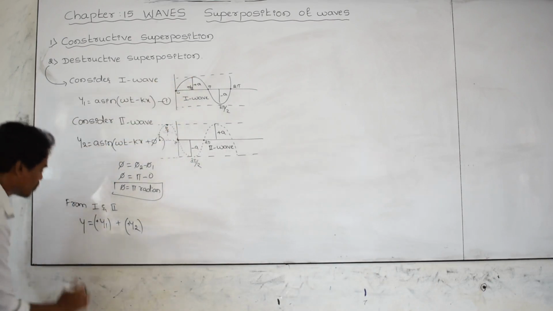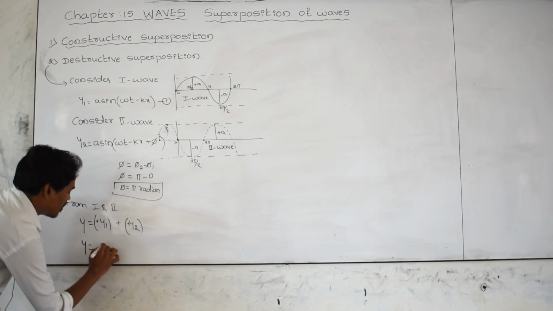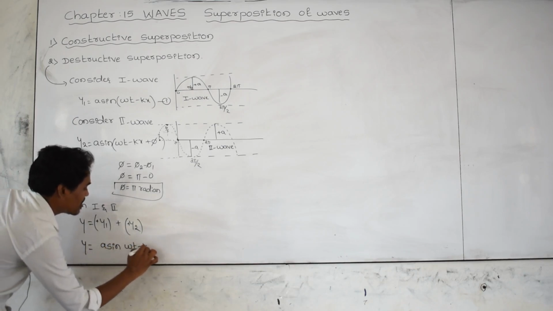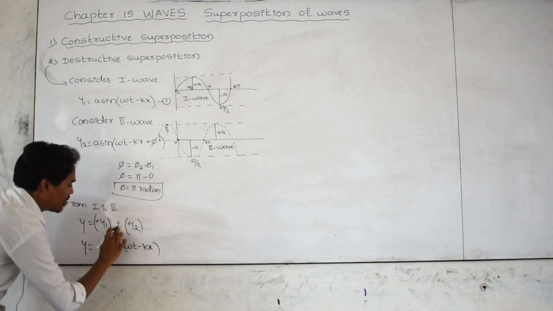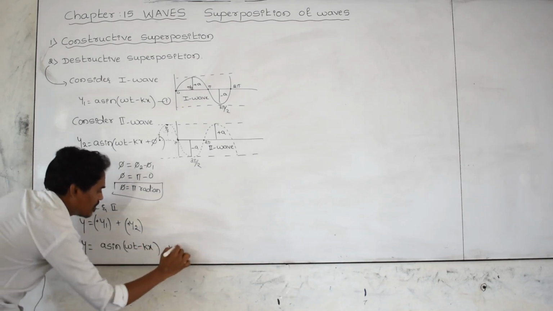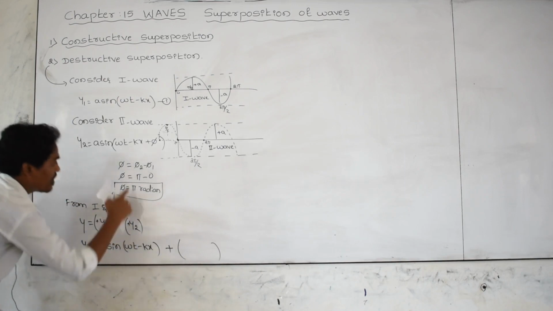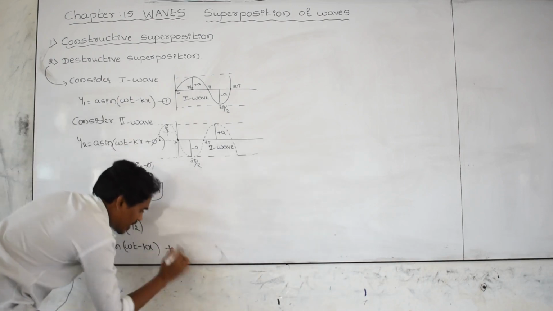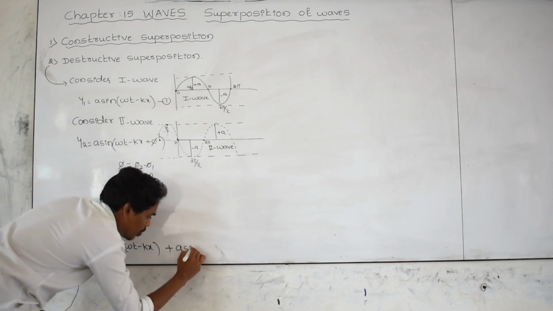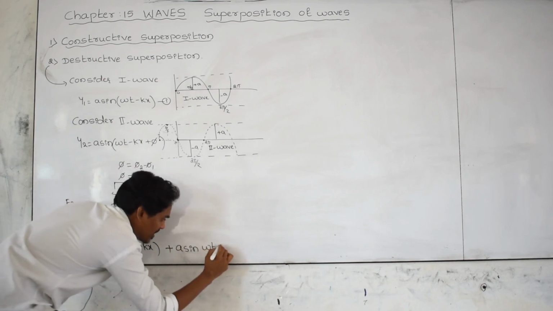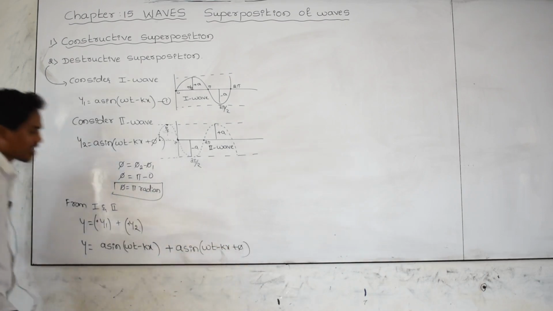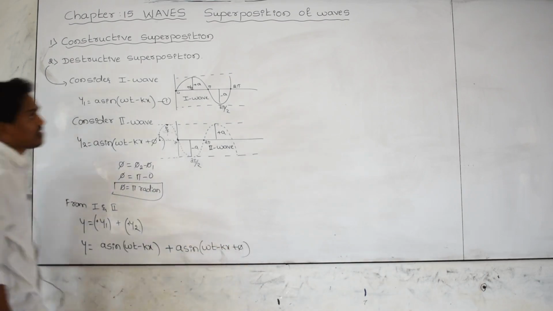I am adding those two. Then y1 becomes a sine of omega t minus kx, and this plus as it is. Next, y2 is a sine of omega t minus kx plus pi. This is for the second wave.